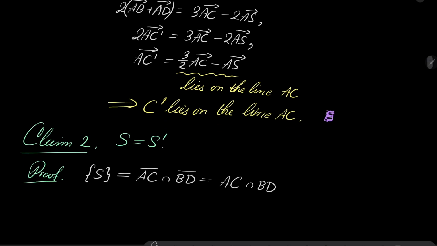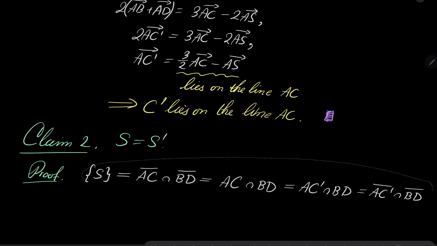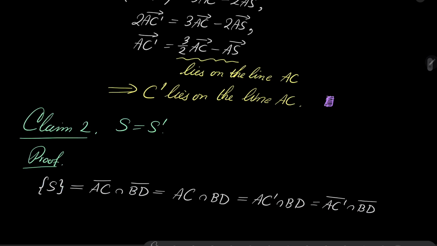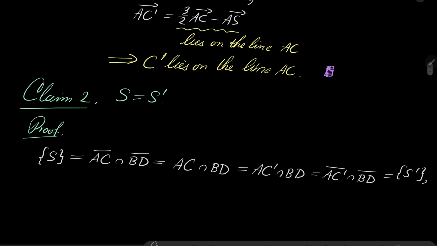But line AC is exactly the same as line AC prime because they are collinear. So it's AC prime intersected with BD, and this point of intersection is by definition S prime, which means that S equals S prime.